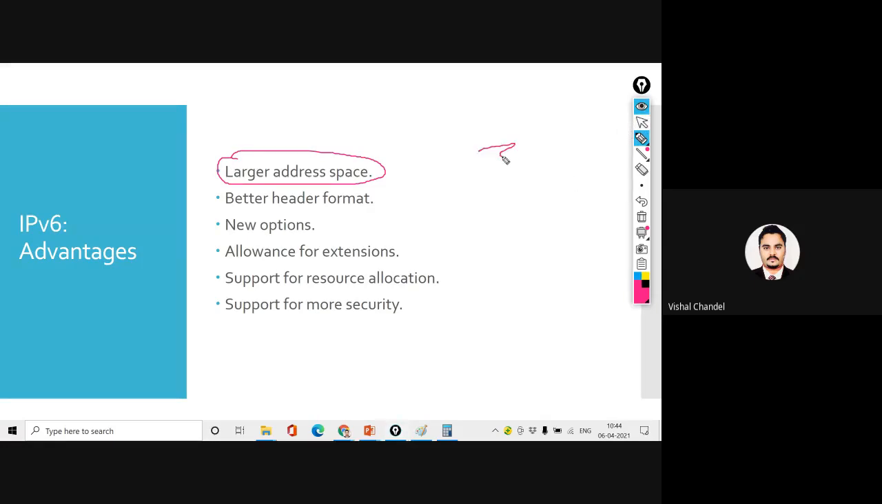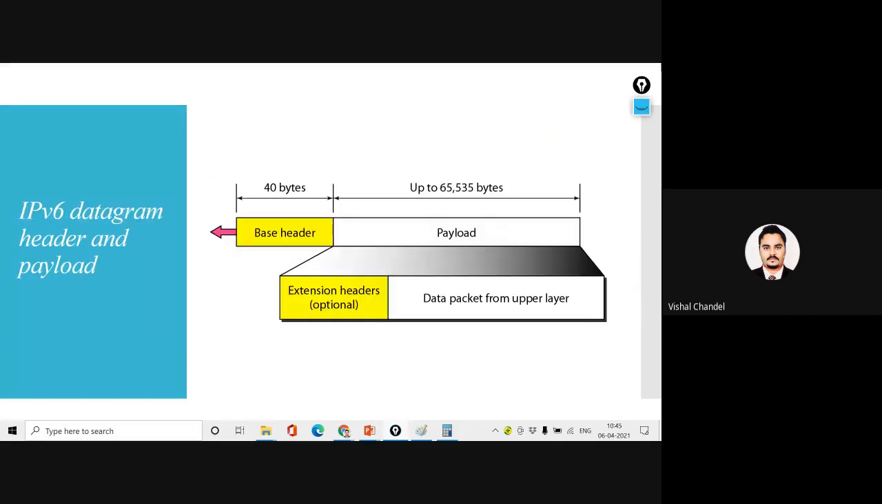When there were 32 bits for IPv4, the range was low. But when 128 bits come into the picture, it provides a larger scale of network. So the size of IPv4 was 32-bit and the size of IPv6 is 128. So the large scale is going to come into the picture. Now the better header format. So let's discuss the header format.